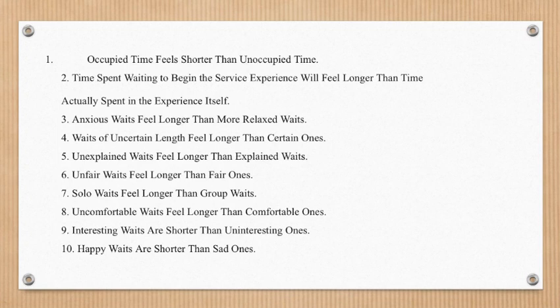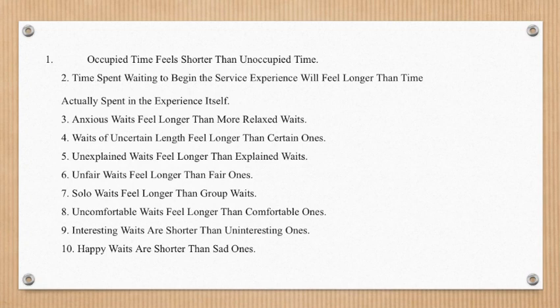Fourth is waits of uncertain length feel longer than certain ones. Anyone who has been at an airport waiting on a flight that is delayed for an unknown reason will know that such a wait feels endless. Waiting without knowing when the delay will be over causes any wait to feel much longer. Let your guests know what to expect. A time estimate can help the customer set a mental clock to let time pass more quickly until the preset time is reached. Telling phone callers how many callers are ahead of them in the phone queue serves the same purpose.